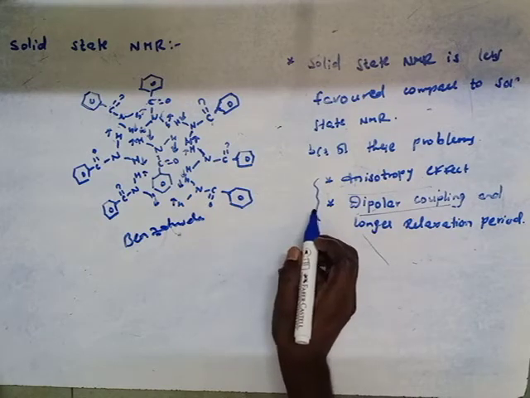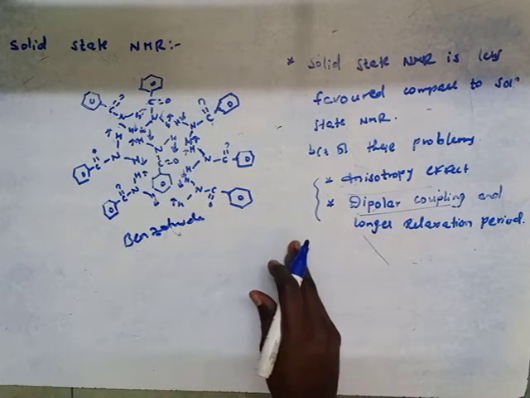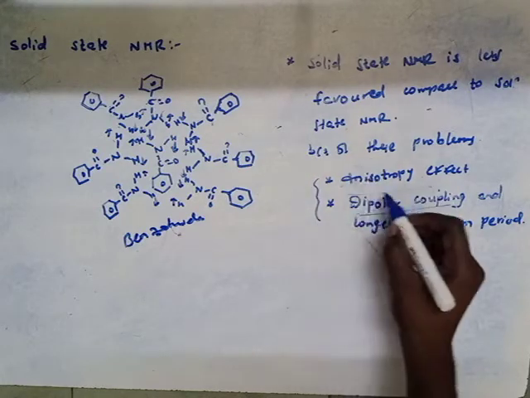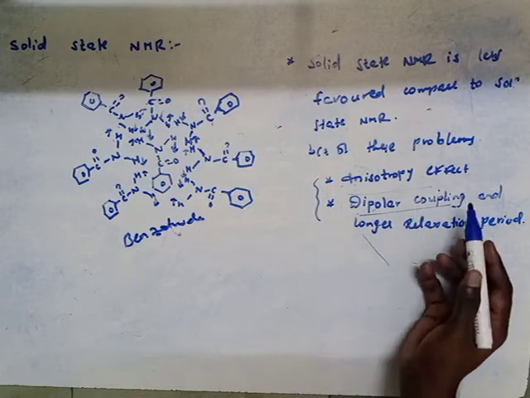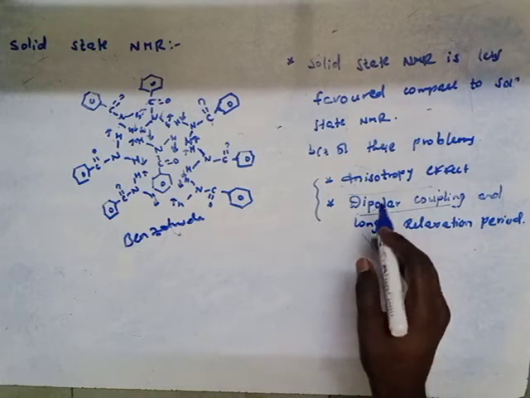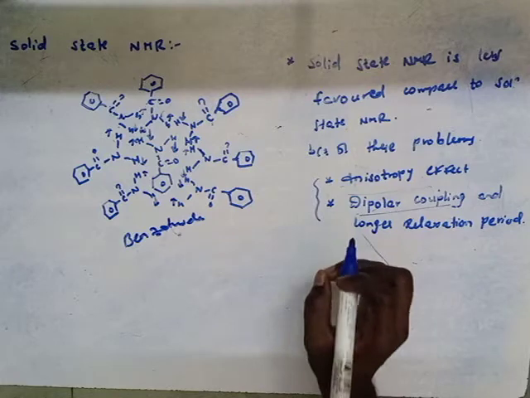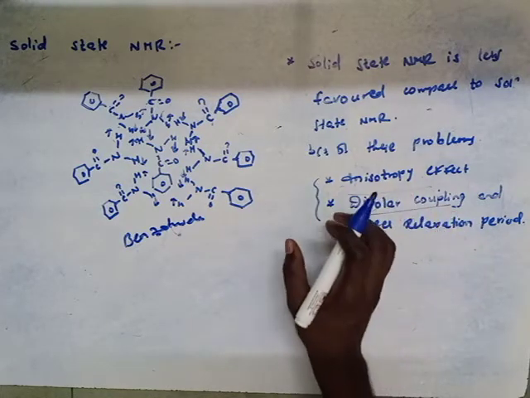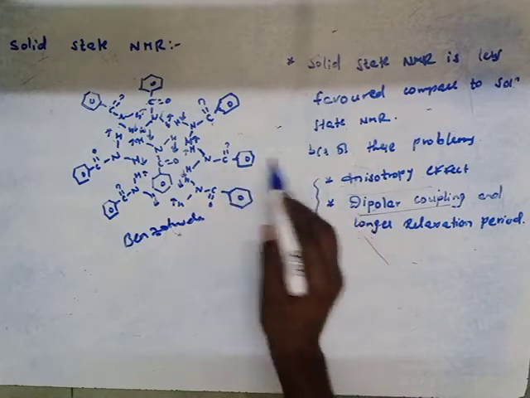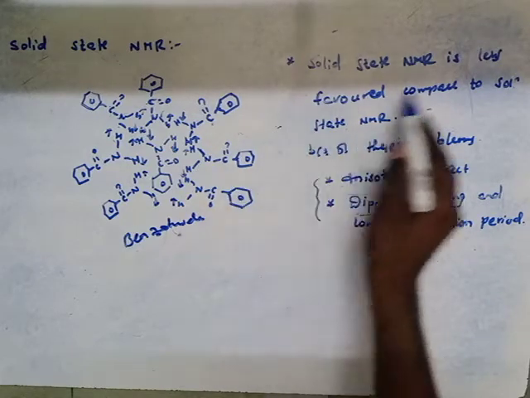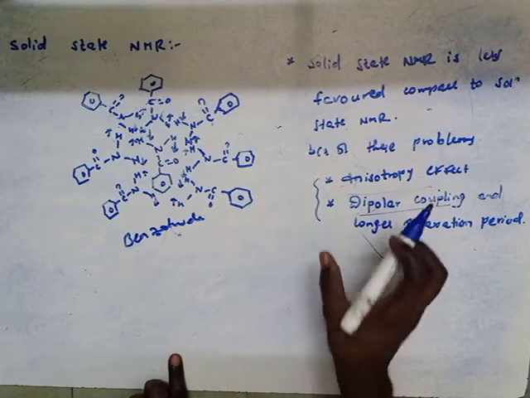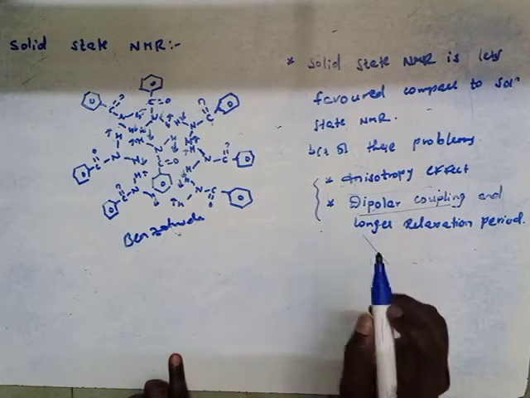Whereas in liquid state, due to the tumbling of liquid molecules and their quick reorientation, the anisotropic effect, dipolar coupling and longer relaxation period average out to zero in a very short time, and therefore we get a very narrow signal in liquid state NMR.